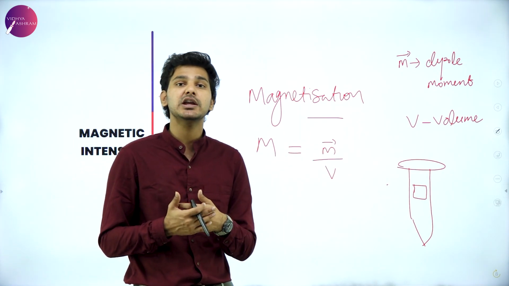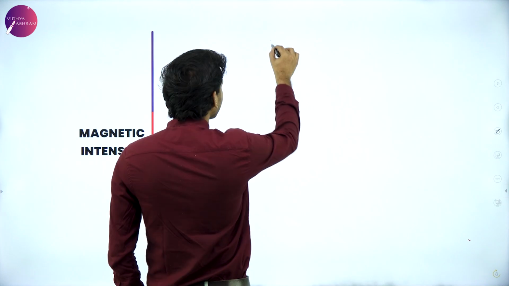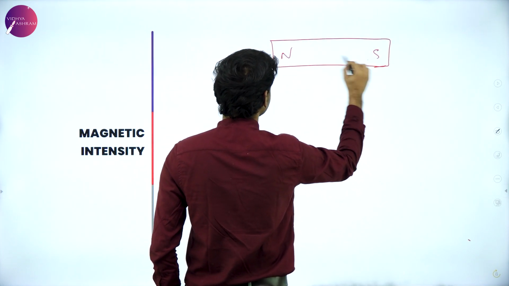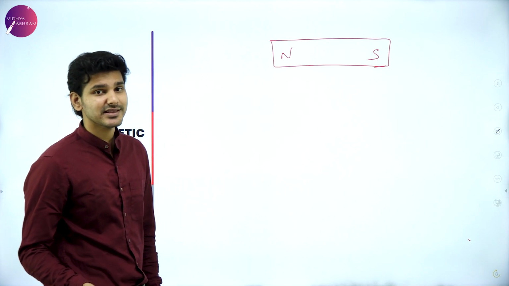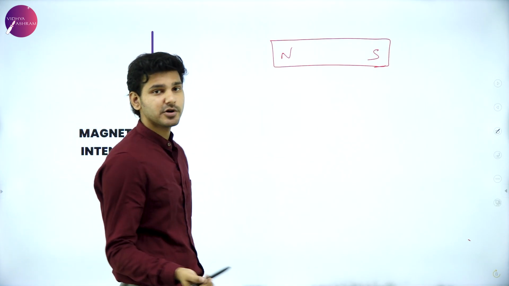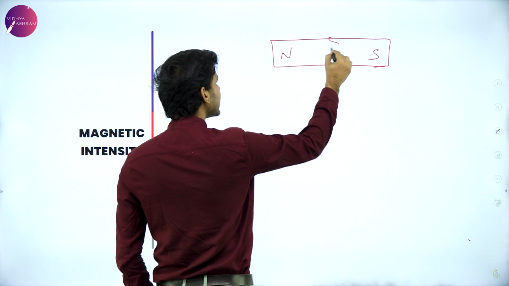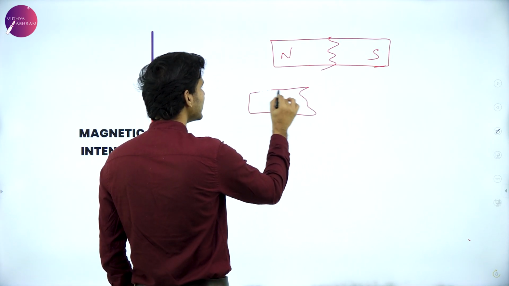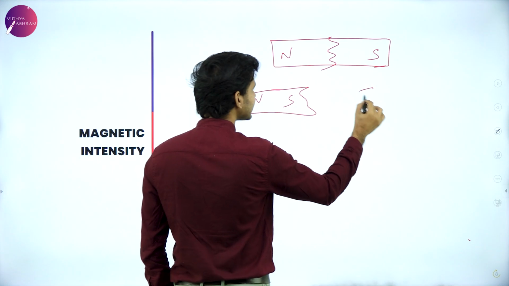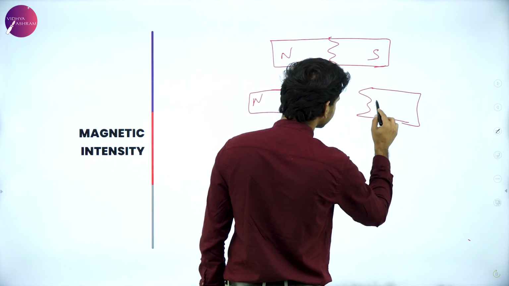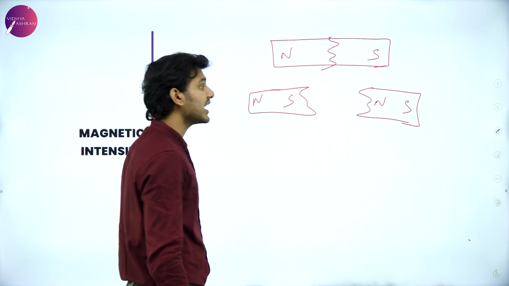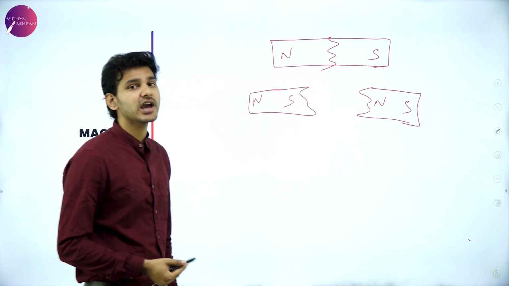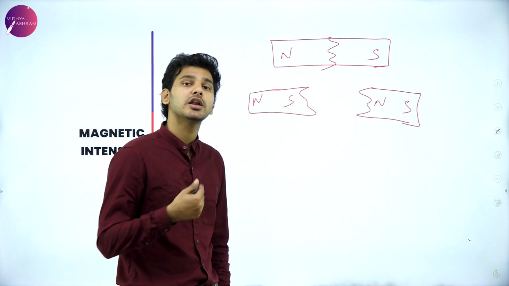So the simplest way to explain that is, imagine that I have a permanent magnet. If I break it in half, I still have two pieces, each with a north and south. If I keep on breaking them, each piece will have a north and south pole.